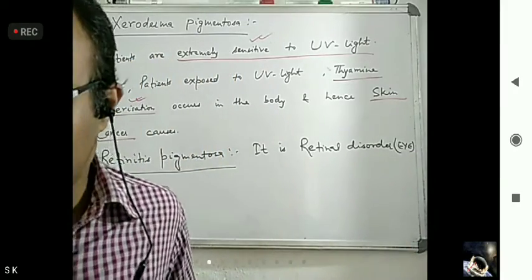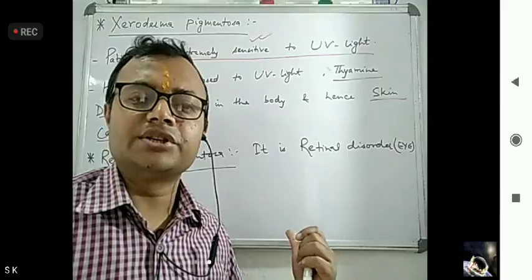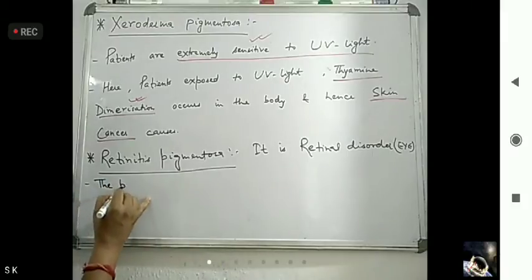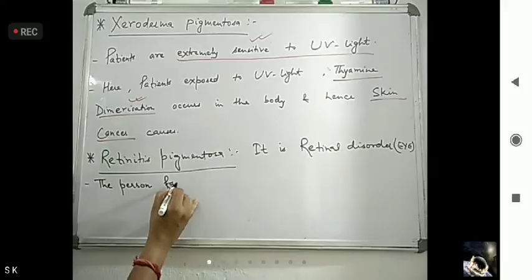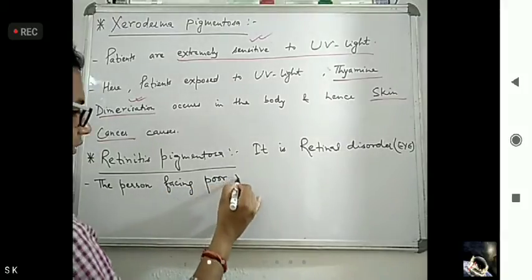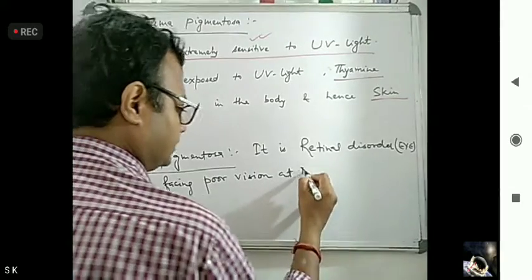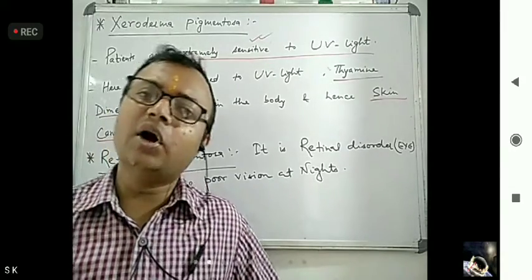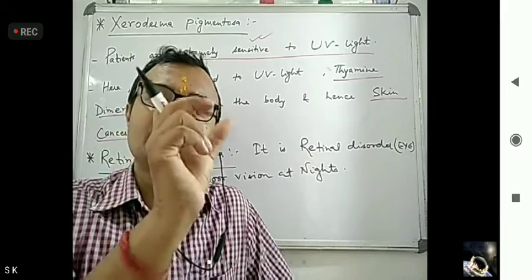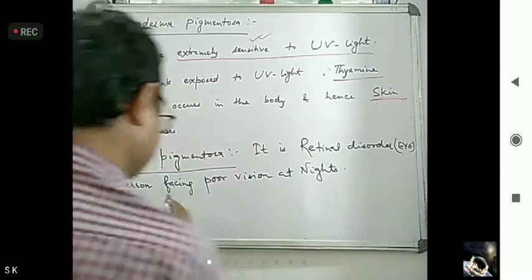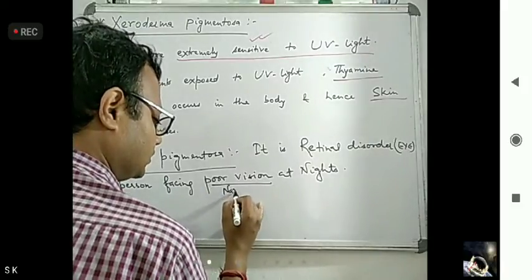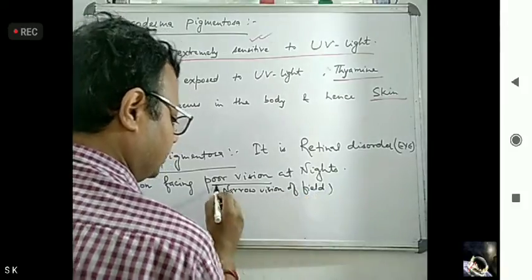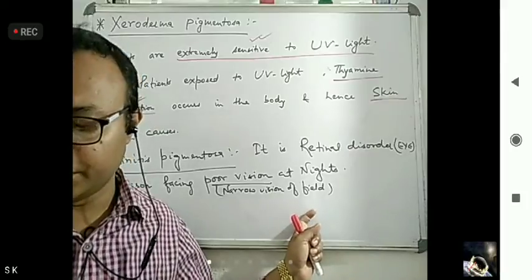Now here what happens? The patient suffering from this disorder has poor vision at night. Or, narrow field of vision, meaning they can see only narrowly. So poor vision or narrow field of vision, they are having both.